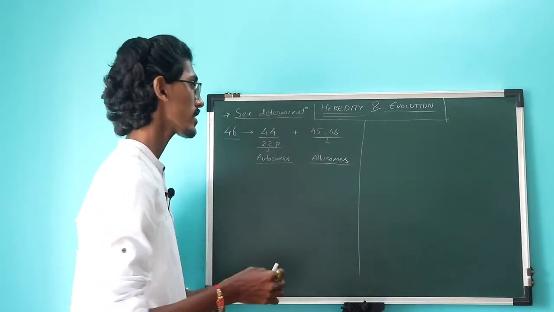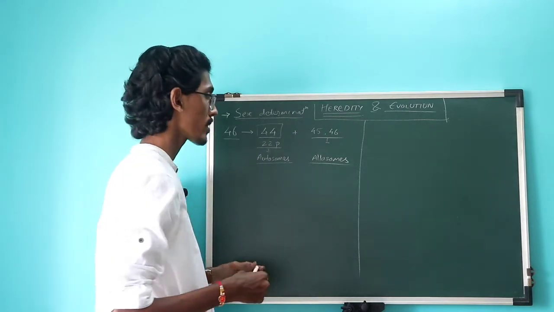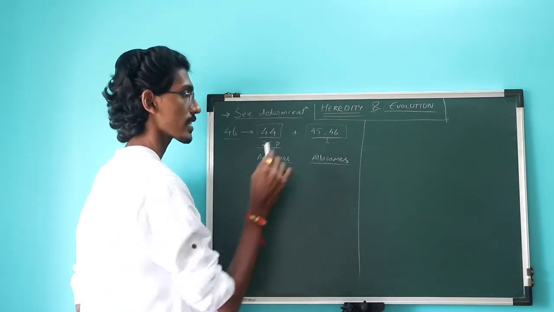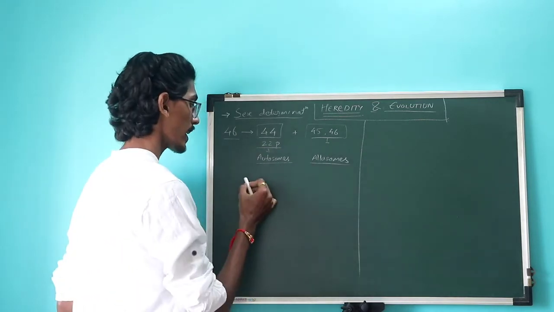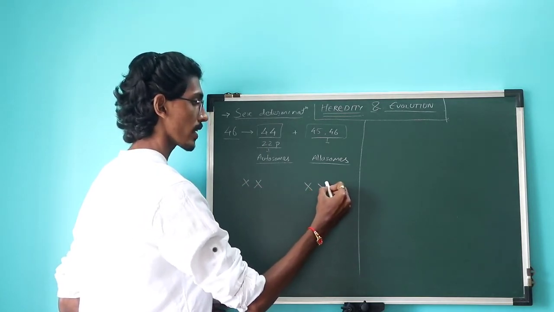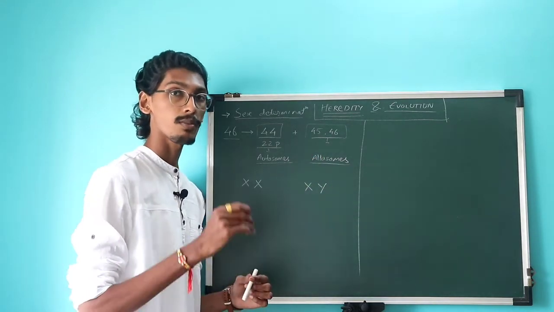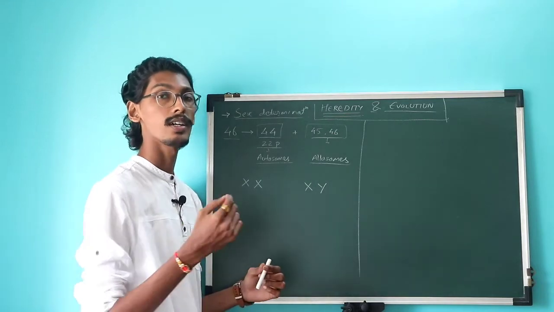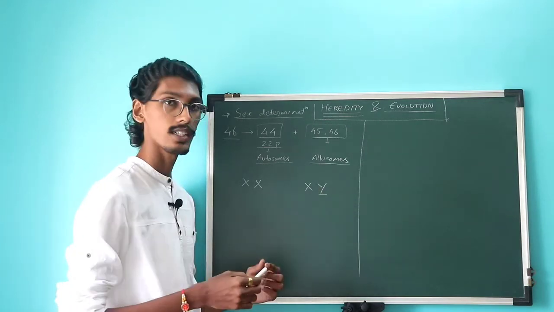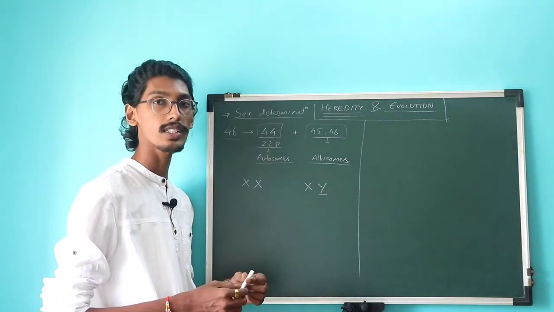Because these are autosomes, they are common in males and females both, so we are not going to focus on them. This last pair is interesting. It can either be two X chromosomes or an X chromosome and a Y chromosome. These are called sex chromosomes because they are responsible for the production of reproductive organs. The Y chromosome will produce the male reproductive organs, which are the testes, and the X chromosome will produce the female reproductive organs, which are the ovaries.